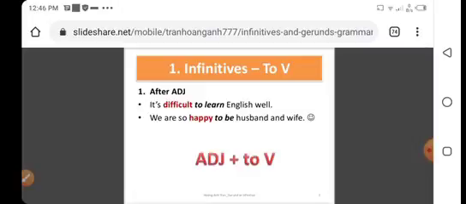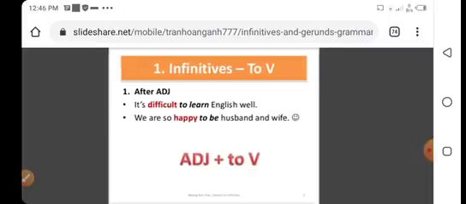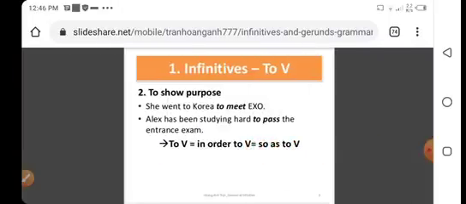In sentence number 2, we are so happy to be husband and wife. In this sentence, happy is the adjective. To be, this is called infinitive. So infinitive is used after adjectives: adjective plus 'to' plus the first form of the verb. So infinitive can be used after adjectives.